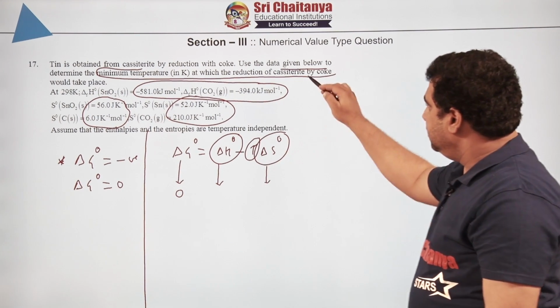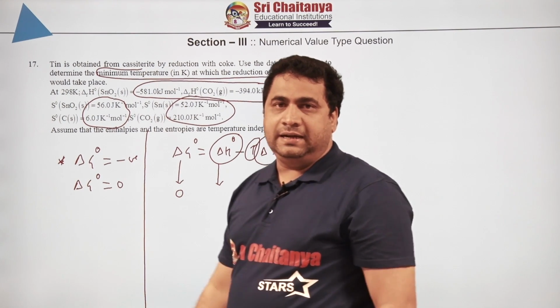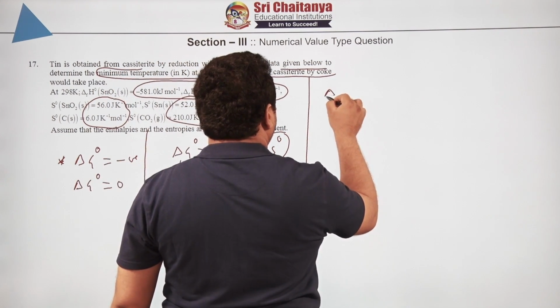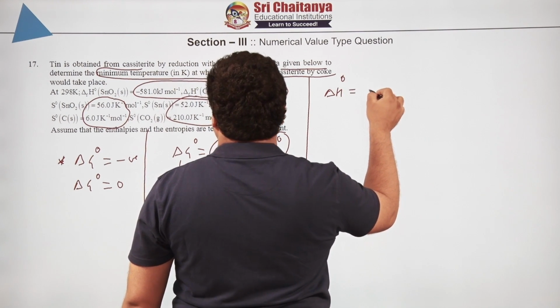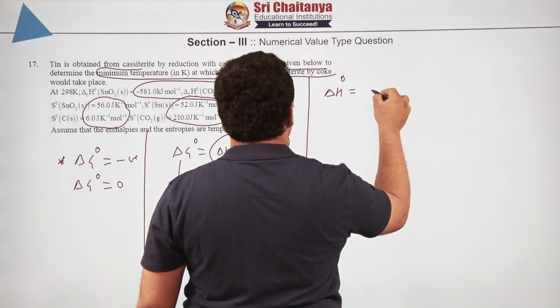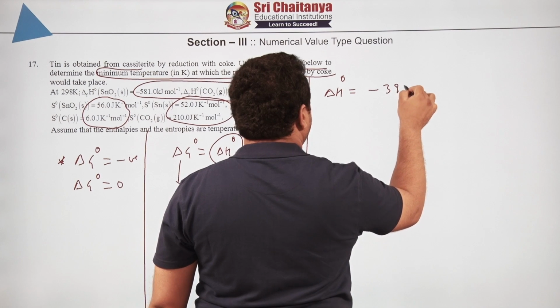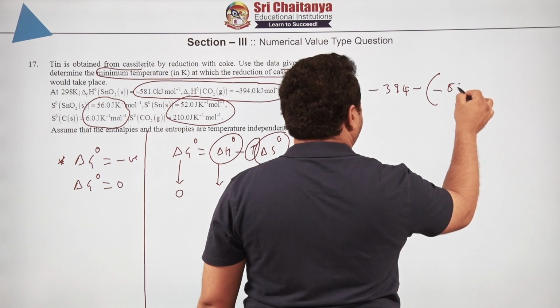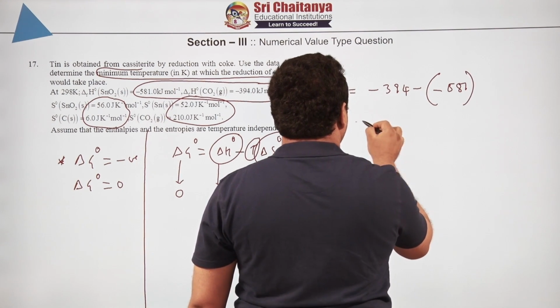So, let us solve. First delta H naught we will find. Delta H naught is equal to products minus reactants. So, it is minus 394 minus 581, correct.